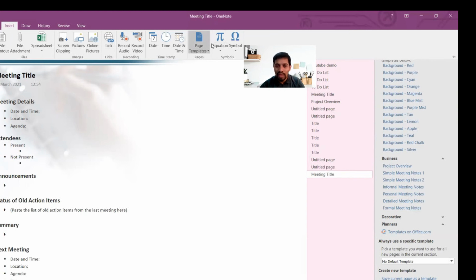This is what I was talking about. Page template is very, very powerful in OneNote. Please maximize it. And then you have, just like on a Mac, you can insert the equation, you can insert the symbols, all these the same as how you typically do in Word and Excel. The same thing you can do.